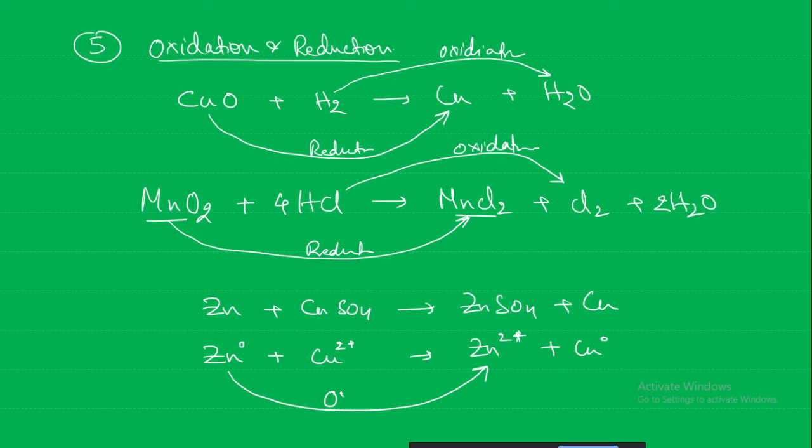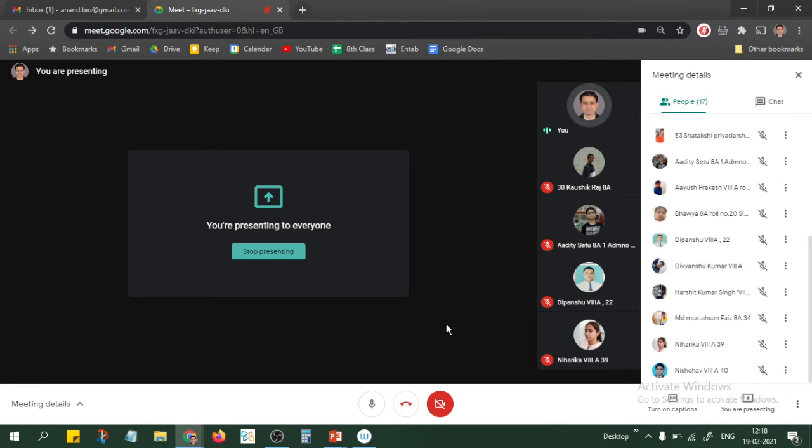Oxidation. Reduction means it should become more negative. Here it is becoming more positive. And copper from +2 is becoming 0, because it is gaining negative charge, so it is a reduction. Okay, we will discuss in the next class.